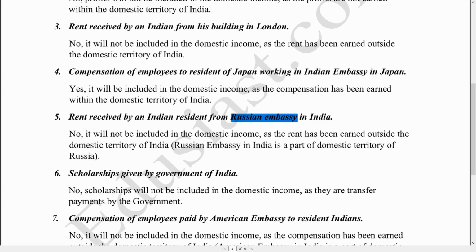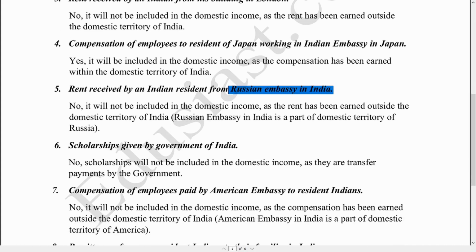So accordingly, the rent which is received by an Indian resident from the Russian Embassy in India will not be included in the domestic income of India. And what would be the reason? That the Russian Embassy in India is not a part of the domestic territory of India, it is a part of the domestic territory of Russia. The next statement says scholarships given by Government of India.